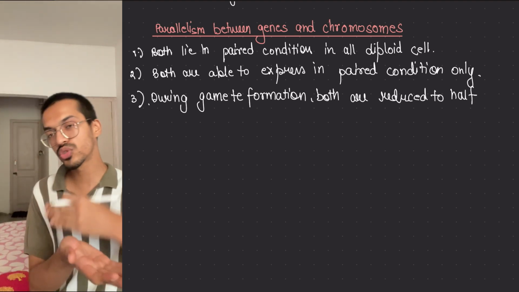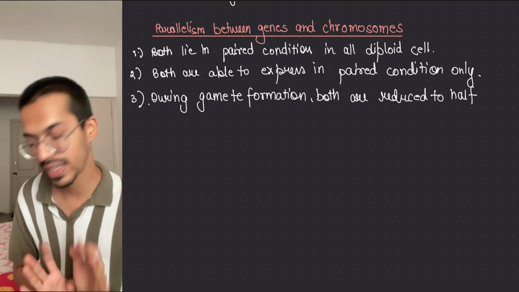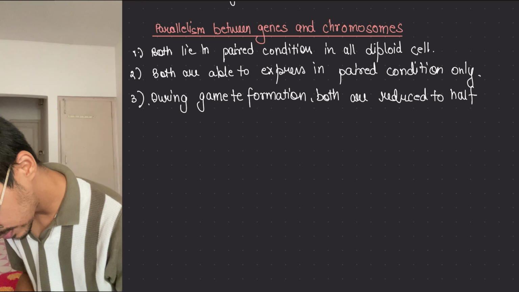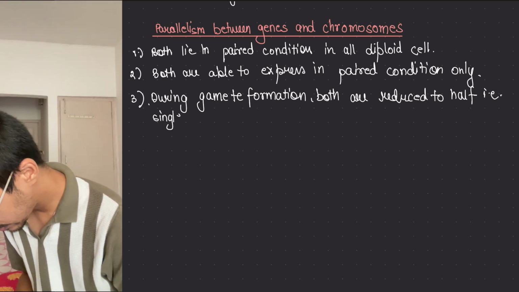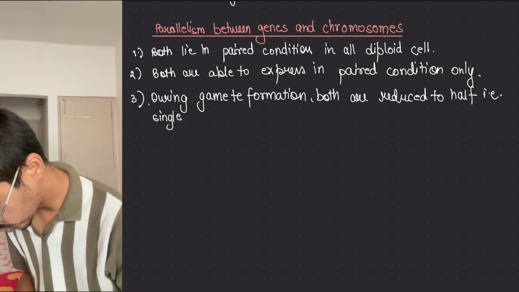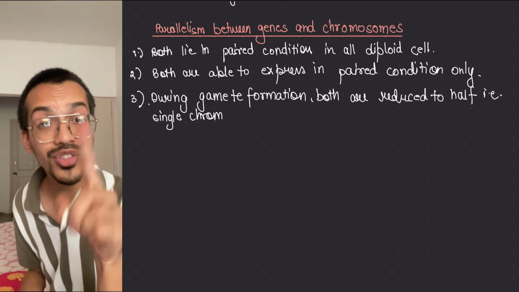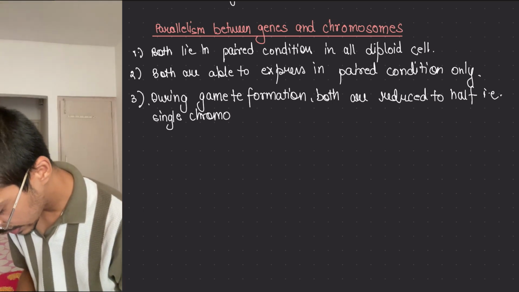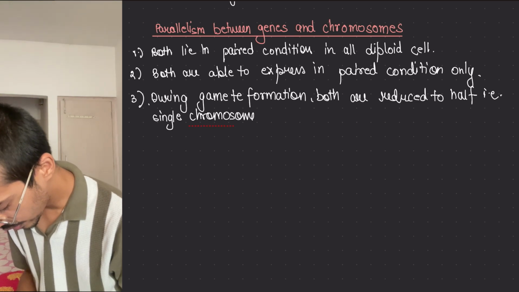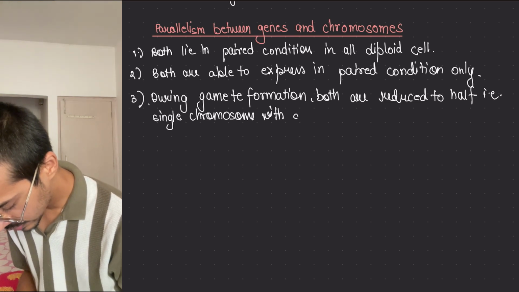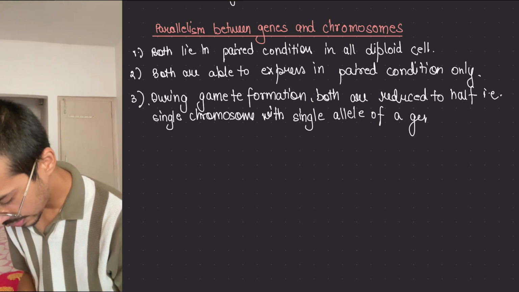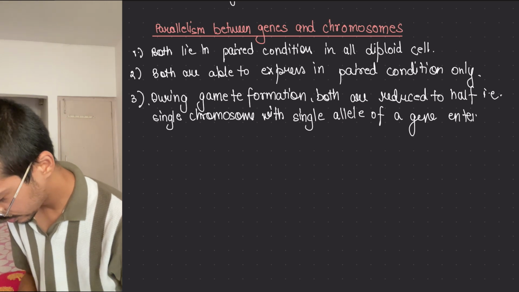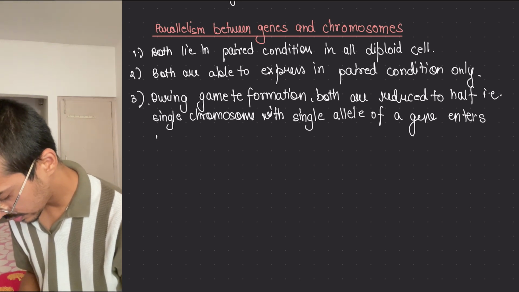That is, a single chromosome with a single gene, a single allele of a gene, enters a gamete.